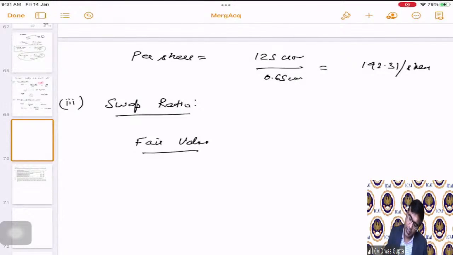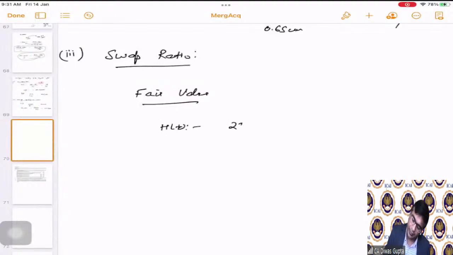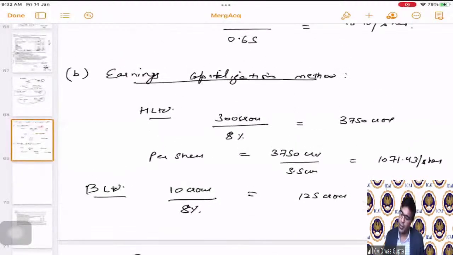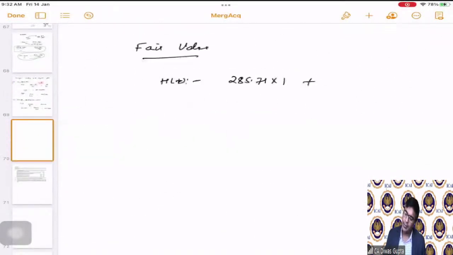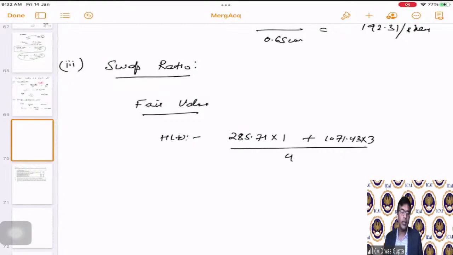So the fair value of H Limited is how much? Now we will make use of the per share value 285.71 into 1, plus the earnings capitalization method, which is how much? 1071.43 into 3, whole divided by 4. This will give us the weighted H Limited's value. Correct. So this comes as how much? 875. This is for H Limited.